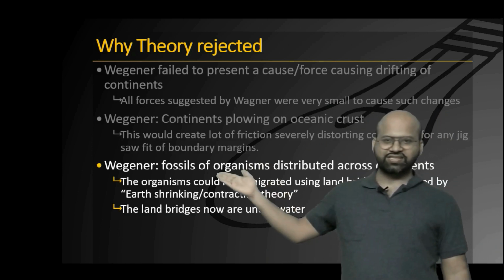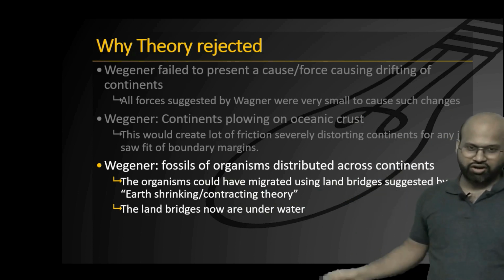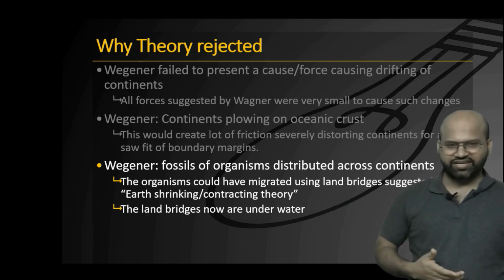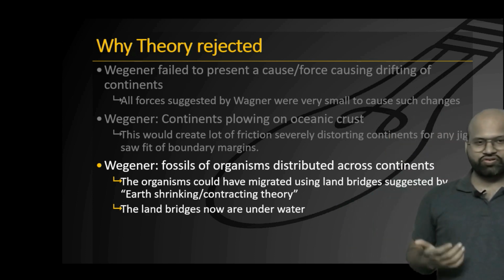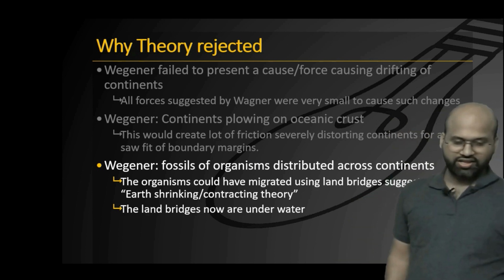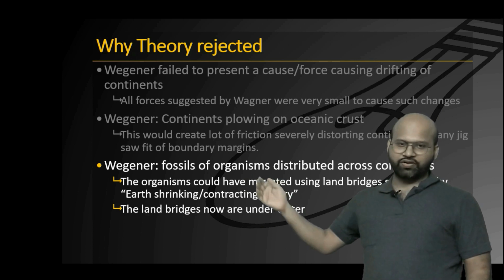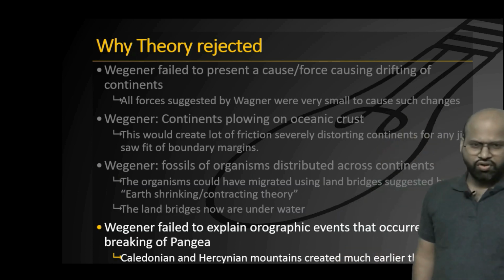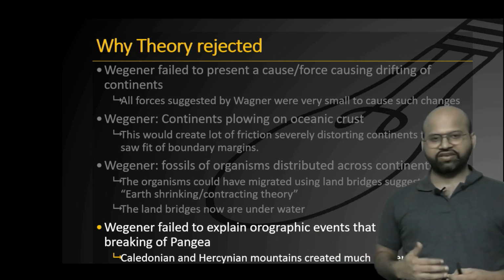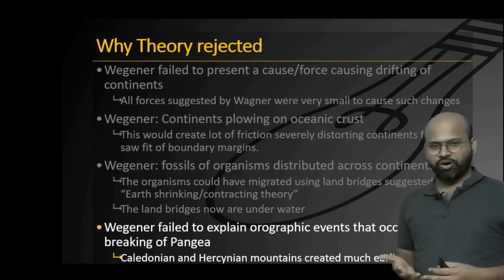Then we have seen that he has suggested that fossils of organisms were distributed. Now remember, in the beginning we had talked about the contracting earth theory and the land bridges. So the scientists said that it would be the land bridges with the help of which these organisms must have crossed from one location to another location, and that is how this argument was rejected. Moreover, Wegner actually failed to explain the orographic events that occurred before the formation of Pangea.